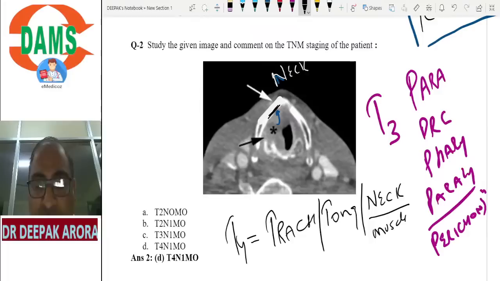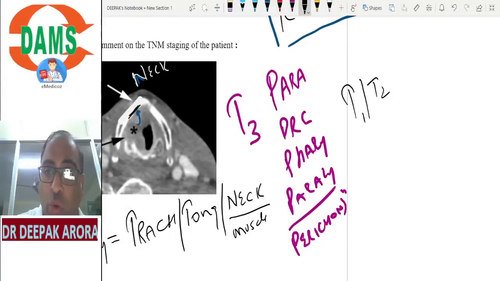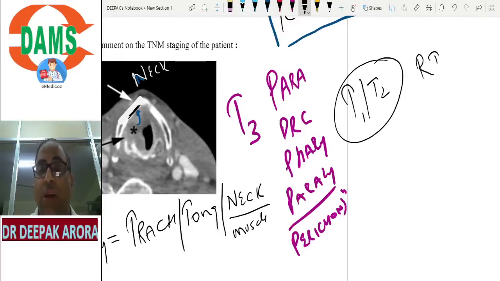Now the management part, everyone, should be on your tips. I am just revising. Close your eyes, listen to my words. If the examiner gives you carcinoma in situ, the treatment is CO2 laser. If the examiner gives you T1 or T2, just remember, in T1 or T2, we always prefer radiotherapy as the first line of treatment. Do not mistakenly tick partial laryngectomy. The first line of treatment is always radiotherapy.